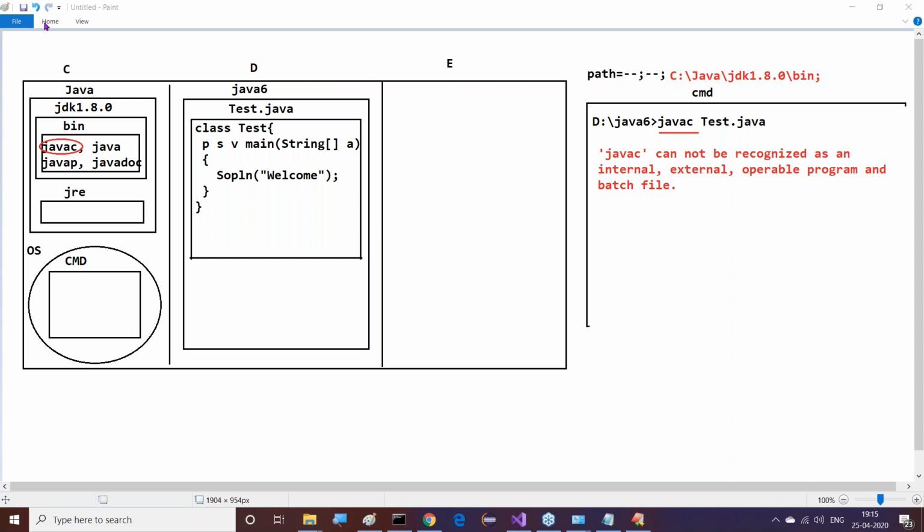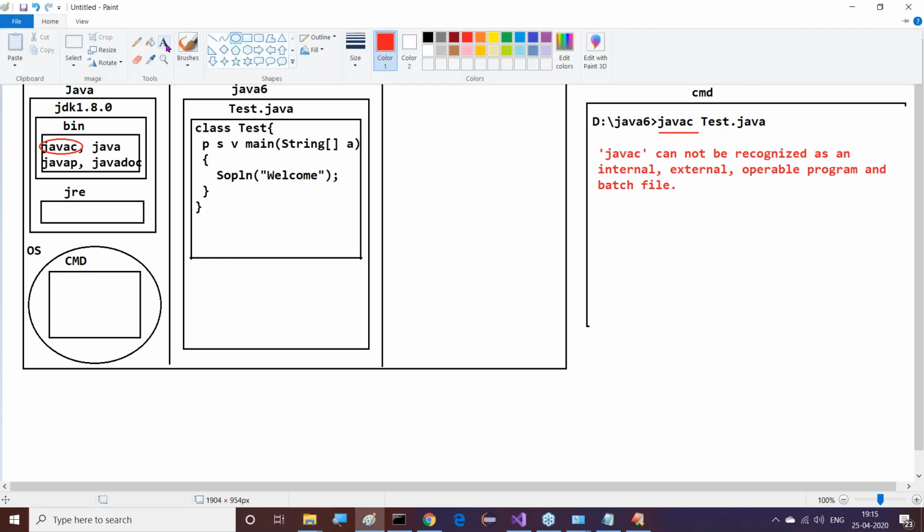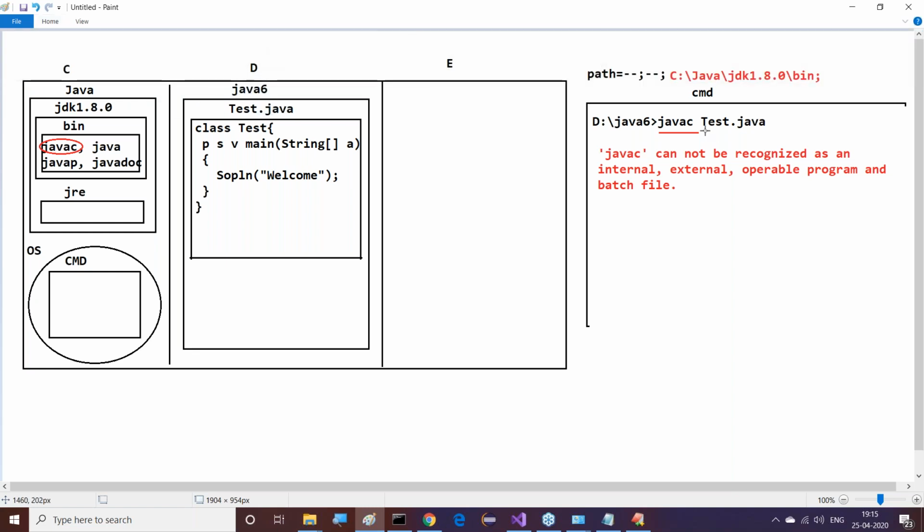Now the compiler will take the file name we provided along with javac at the command prompt. After that, the Java compiler will check whether the specified file name exists at the current location or not. The current location is D:/Java6. There, the compiler checks whether tester.java is available.